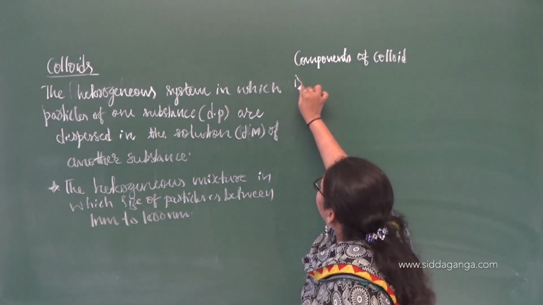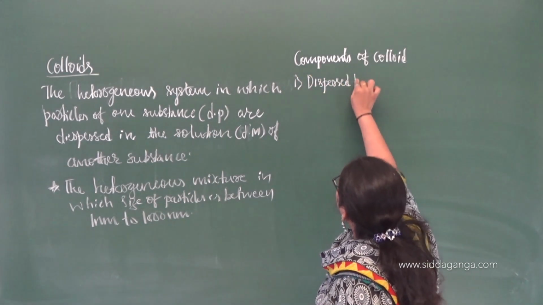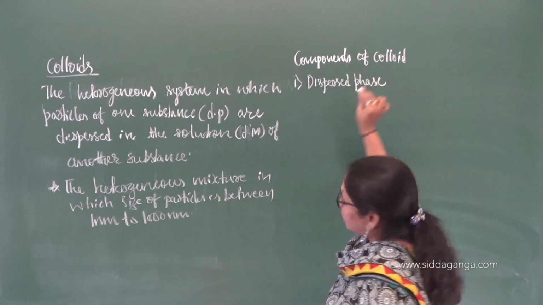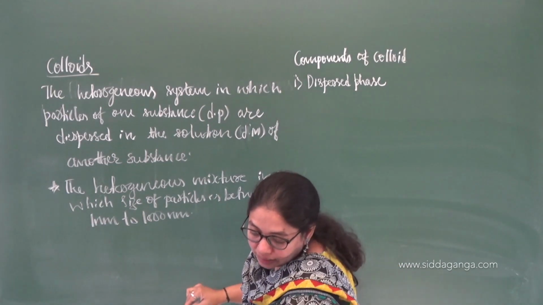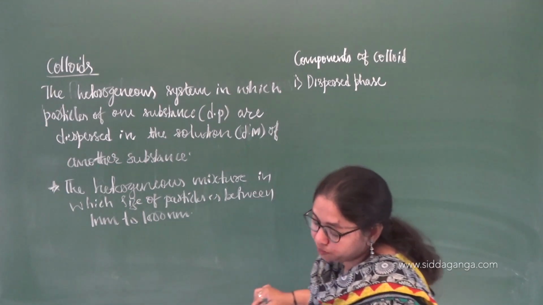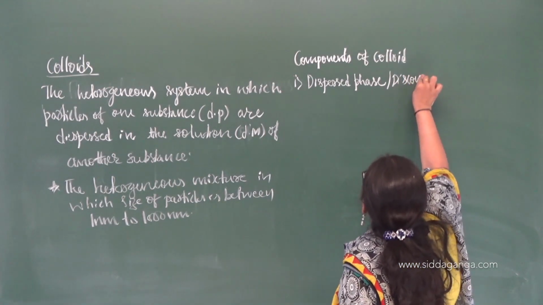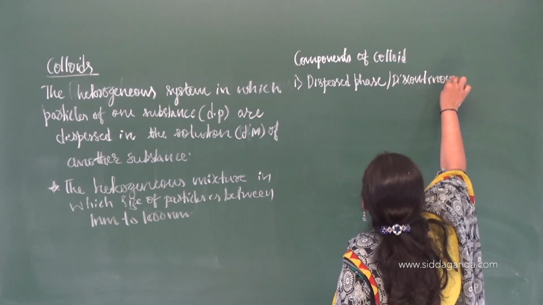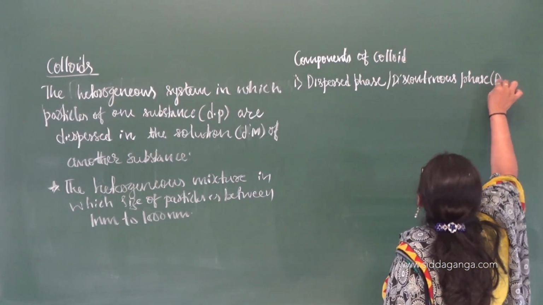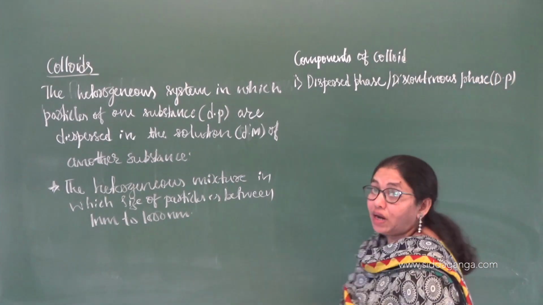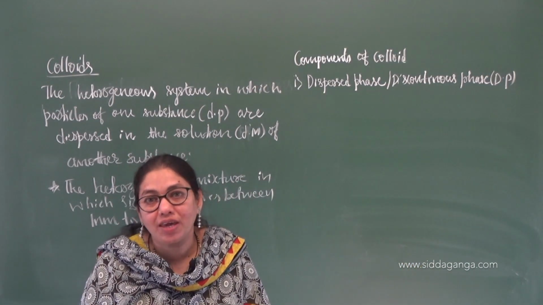One is called the dispersed phase, or we can call it the discontinuous phase also. In short, we represent this as dP.